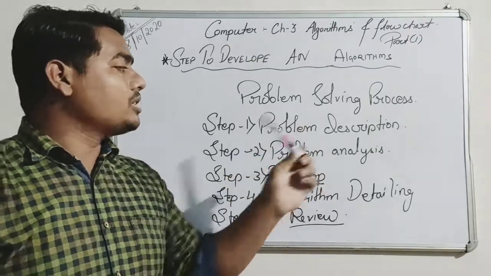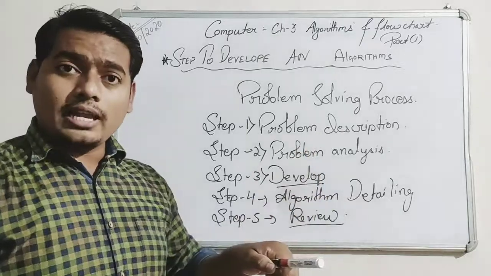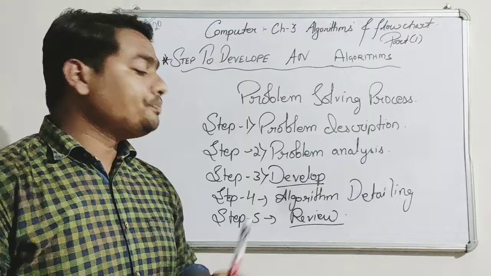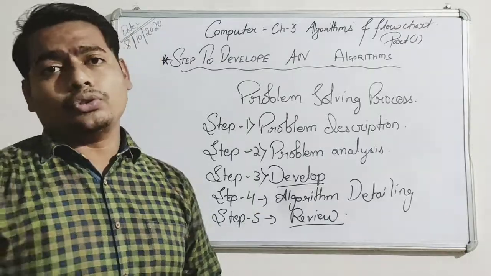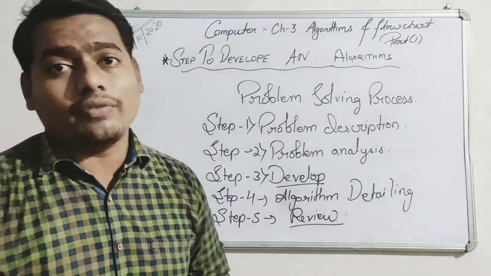Step 1, problem description. Step 2, problem analysis. Step 3, develop the high level algorithm. Step 4, algorithm detailing should be there. And step 5, review should be there. Now we will learn about the advantage and disadvantage of an algorithm.